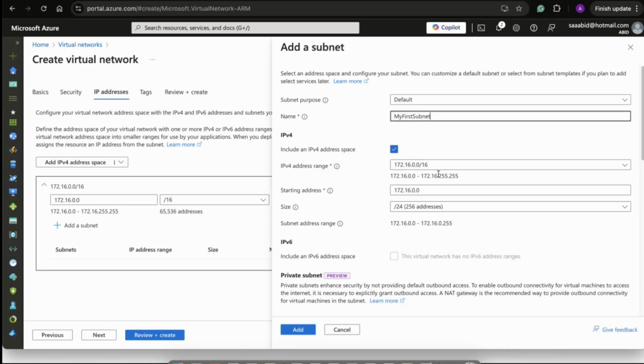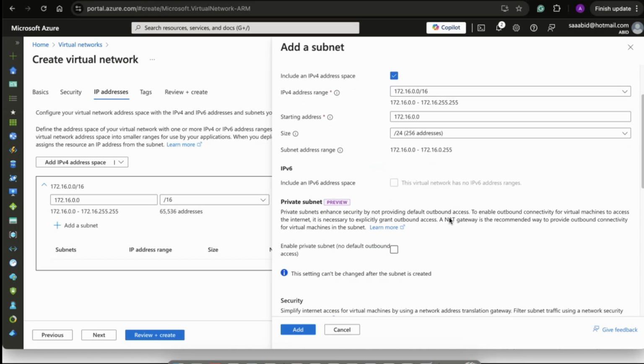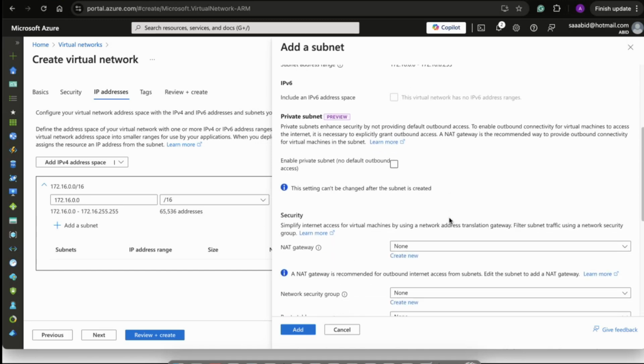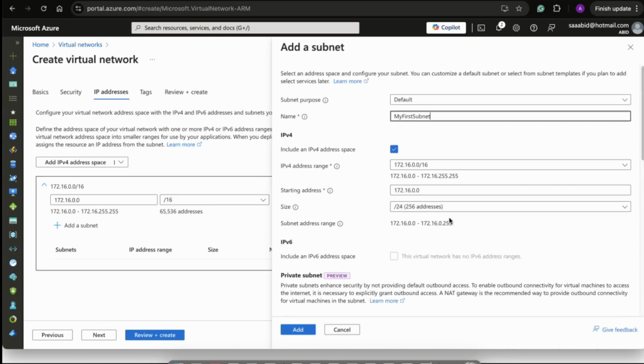This is the subnet address, this is the IP address range. The subnet address range is /24. As I told you, if you are confused with IP addressing, you can learn it by yourself. If you're already from an infrastructure background, fine. If you have zero knowledge of infrastructure, I would take you across, down the line, step by step through every single thing on infrastructure right from scratch. I click on add.